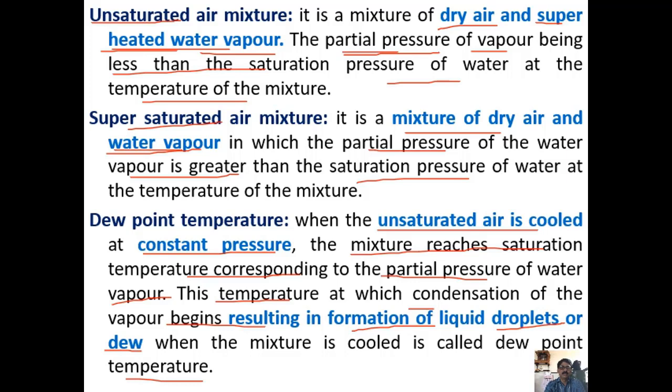At this temperature, condensation of vapor begins, resulting in the formation of liquid droplets, or dew. You can observe this during early morning, because in the night the temperature reduces and the moisture present in the atmospheric air gets condensed. So you can see the dew formation in the early morning in some seasons.